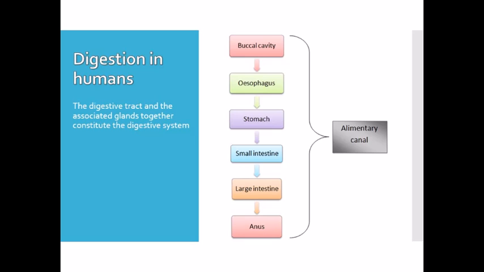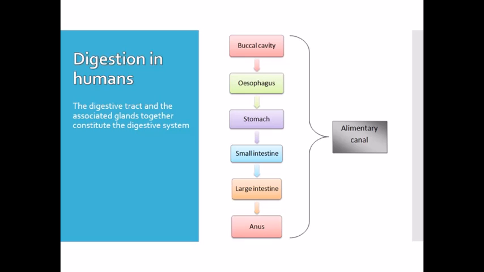Along with this alimentary canal, we have some glands which help in digestion of the food. Glands like the salivary glands, liver and pancreas release digestive juices and convert complex insoluble food substances into simple soluble food substances.